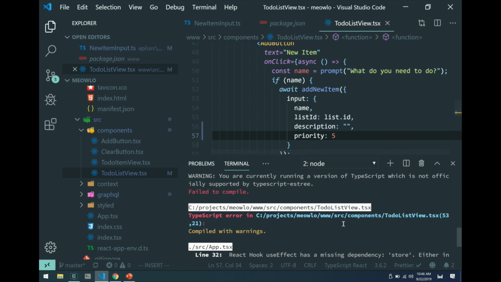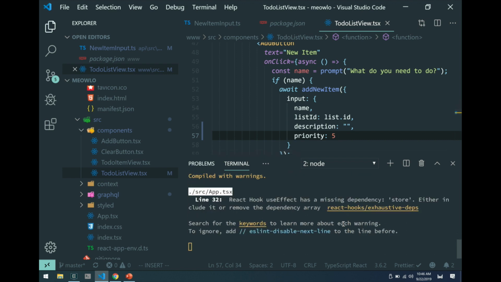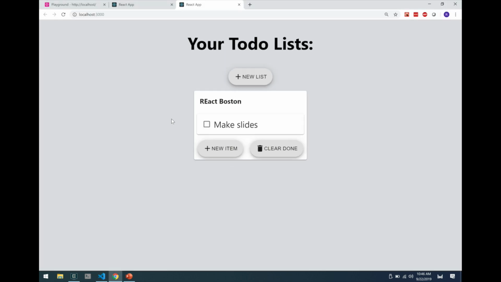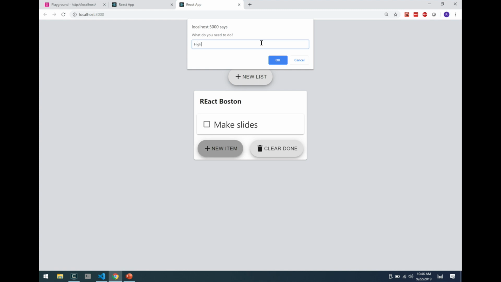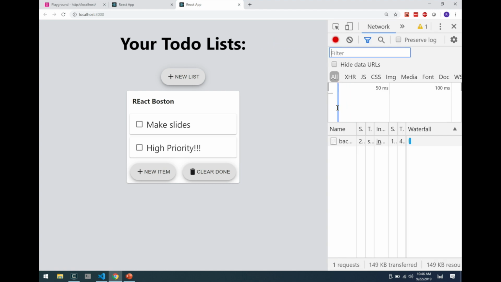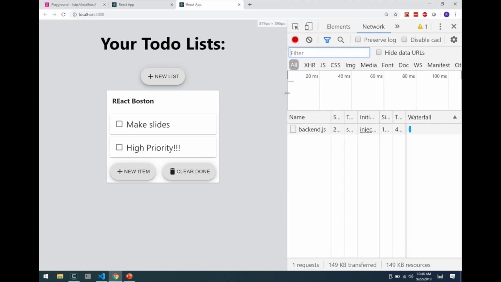Let's see if it works. Okay, you got a warning about a React hook useEffect, but no errors, right? Now, there's one problem. We're using a browser prompt, so we don't have a UI field to enter priority, but that's okay, right? We've got it hard-coded for now. It's all good. And you can see that it's working again because I am providing that value of 5 as the hard-coded priority for all new items that I create. Obviously, that's not the intention of the priority field, but now the next step is, okay, what do I do to my React components? What do I do to my UI? What do I do to that page so that I can light all this up?